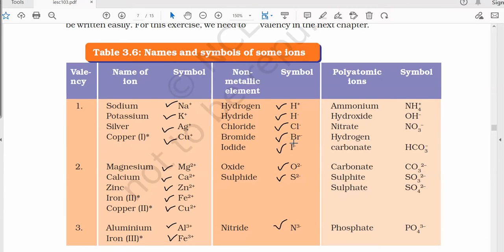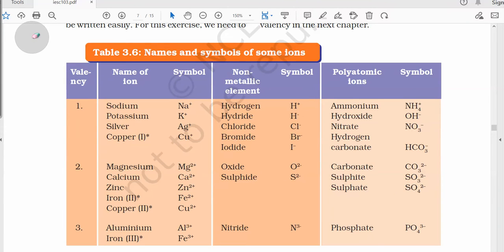So these are some of the non-metallic elements which are holding charges with them, and some of the polyatomic ions such as NH4+, ammonium, OH-, hydroxide, NO3-, nitrate, HCO3-, hydrogen carbonate or bicarbonate, CO3 2-, carbonate, SO3 2-, sulfite, SO4 2-, sulfate, PO4 3-, phosphate. Okay, so these are some examples of ions which can be used for making different kinds of compounds.